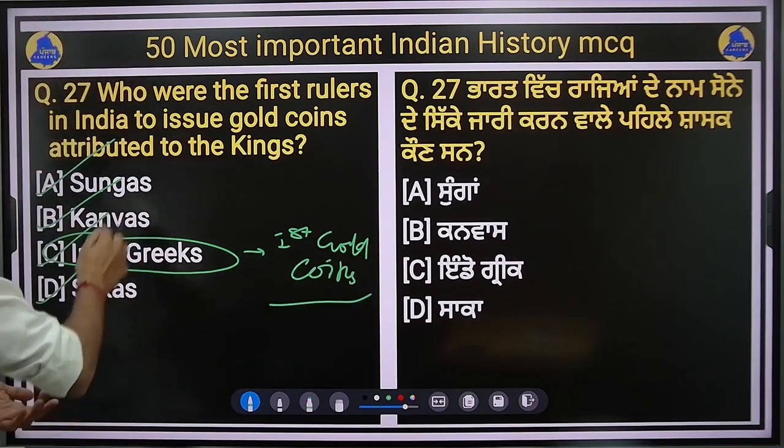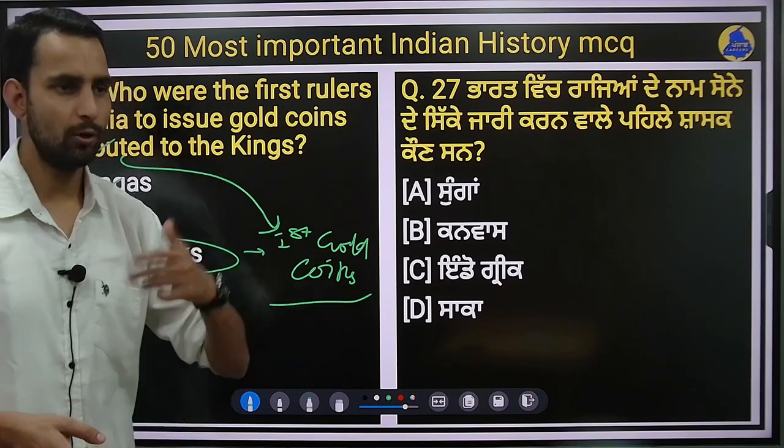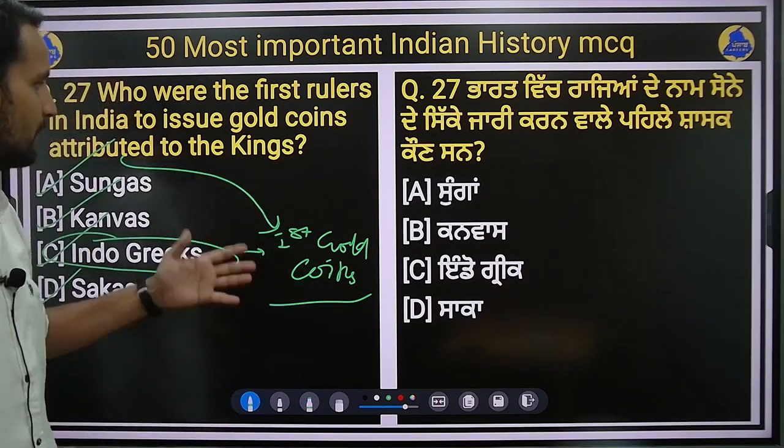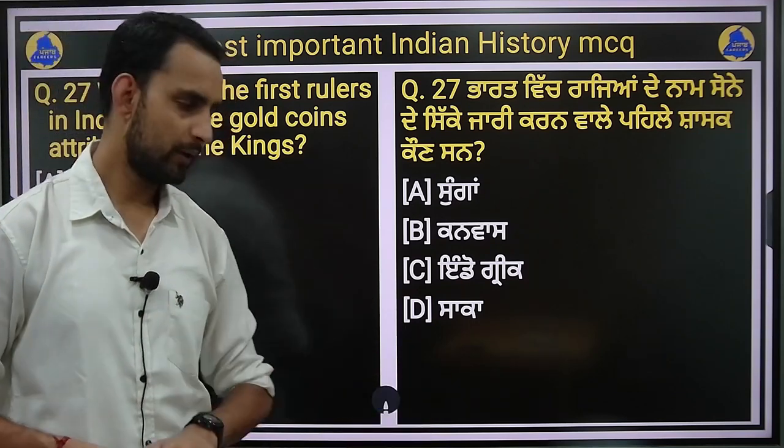First gold coins which are attributed to their kings. You will often see the name of the king on the coin, right? Or the stamp of the king on the coin. So that was Indo-Greeks were the first who introduced the gold coins in India.